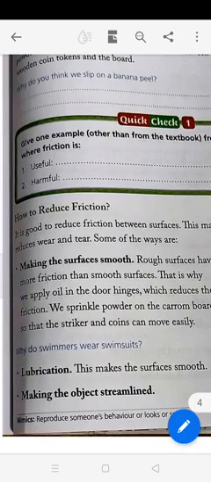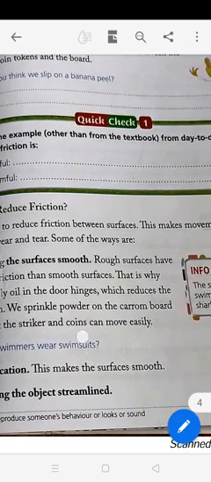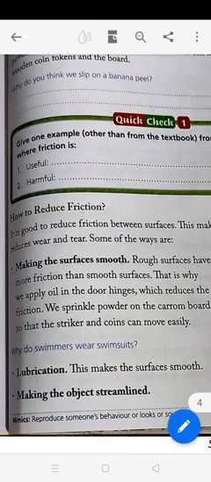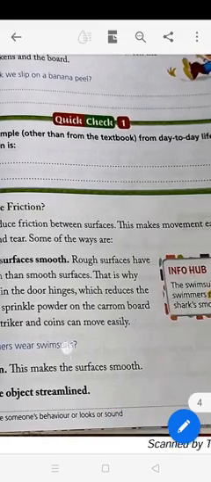We sprinkle powder on the carom board so that the striker and the coins can move easily, because if we sprinkle powder there will be less friction. Why do swimmers wear swimsuits? Because there will be less friction, and the swimsuit is streamlined also. Lubrication makes the surface smooth, and another way to reduce friction is to make the surface streamlined.